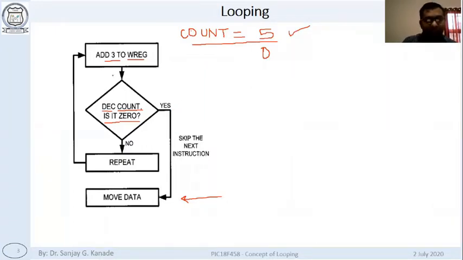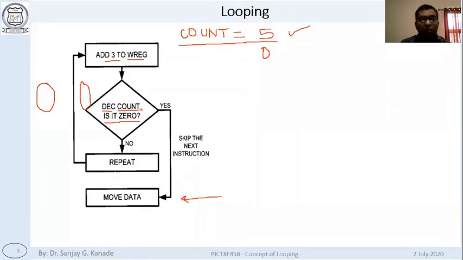You can see here, loop. Loop means a continuous loop. This section, this side, this is the loop. And it runs some count number of times. We need a counter for a loop. And when the counter becomes 0, or to be more general, when the counter or the condition becomes whatever we want, that time we will exit the loop.